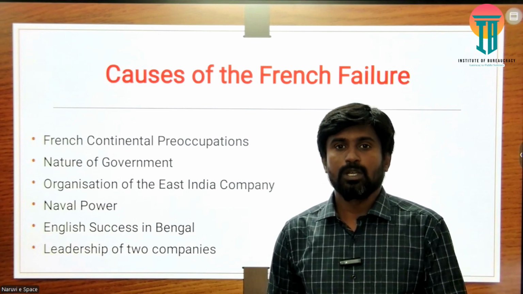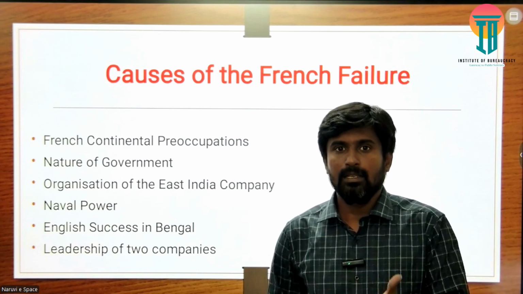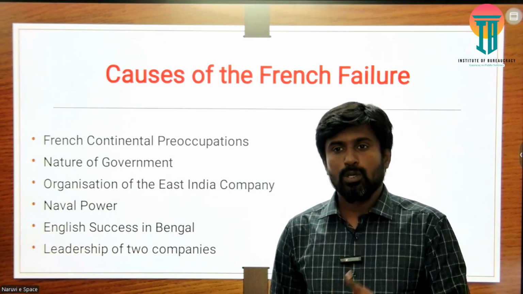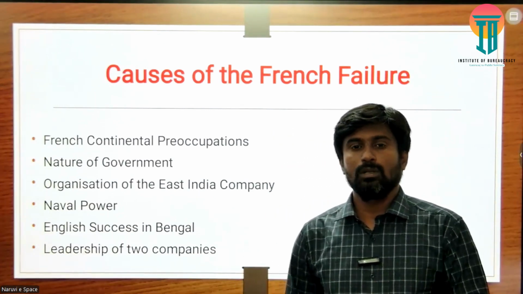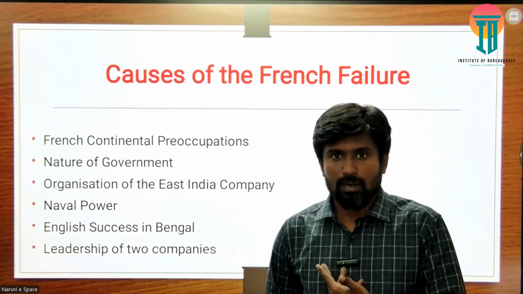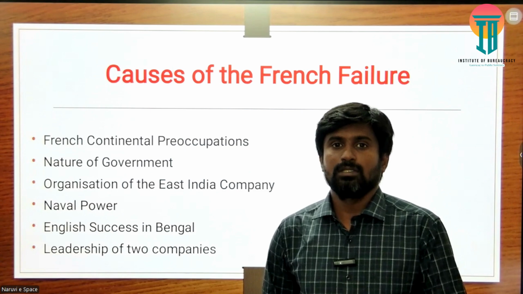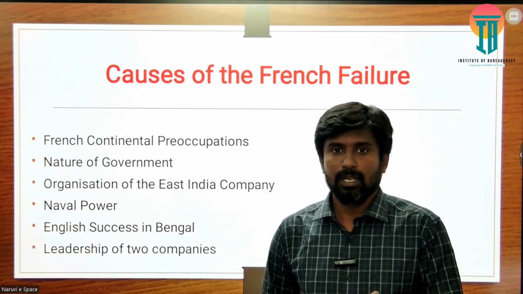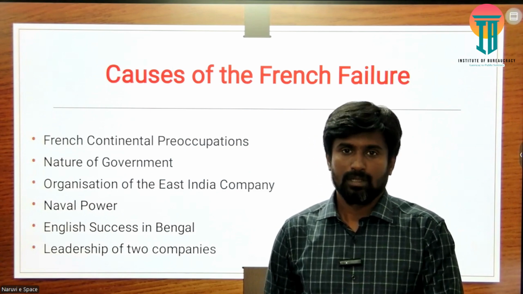With this loss, the British became the very predominant power in the southern part of India. So in this case, the Carnatic Wars played a very important role in establishing the British East India Company in India. Thank you.